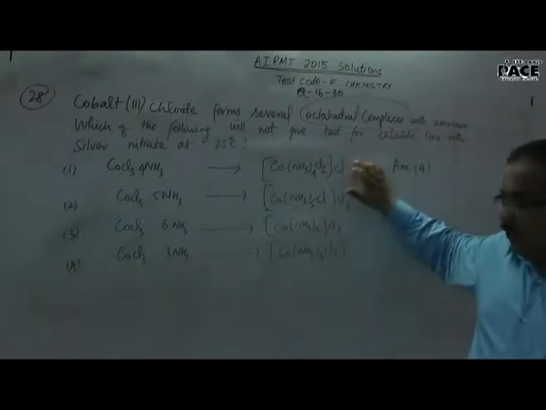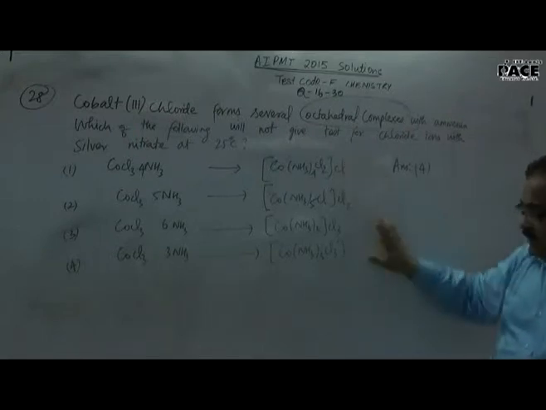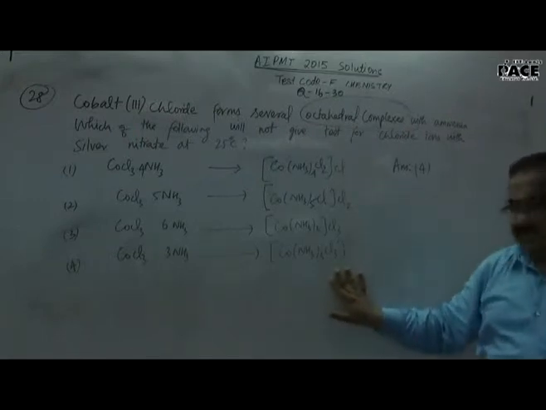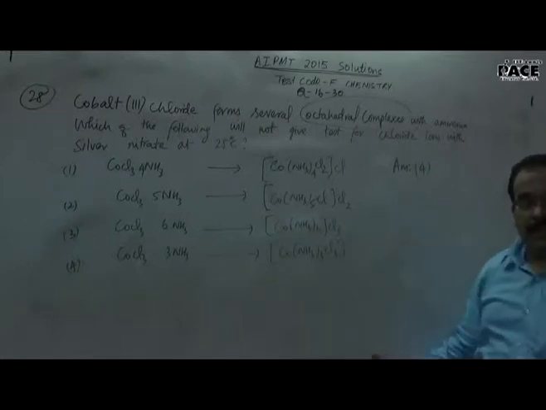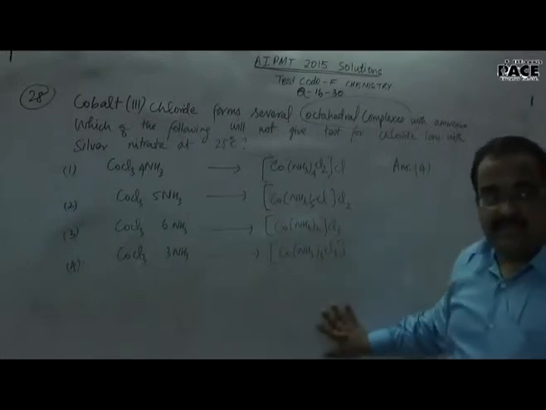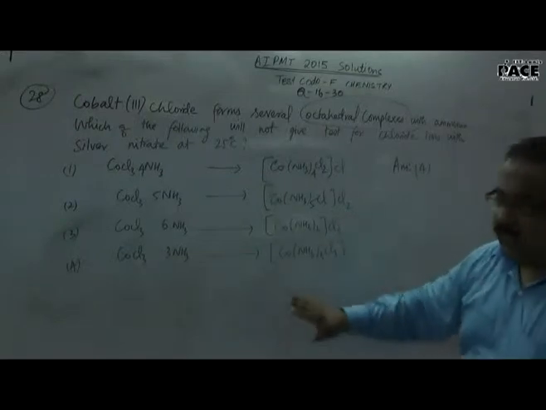So this one will give you 1 chloride. It will give you 2 moles of AgCl, it will give 1 mole of AgCl, 3. So this will not give you any AgCl because all the chloride was inside the coordination sphere. So obviously the ligand-metal bond is intact. So there is no precipitation test for the anions when the anion is in a ligand part. Option number 4 was answered.